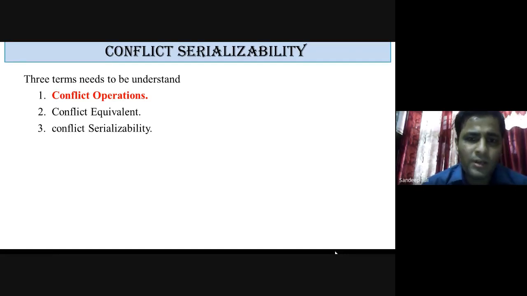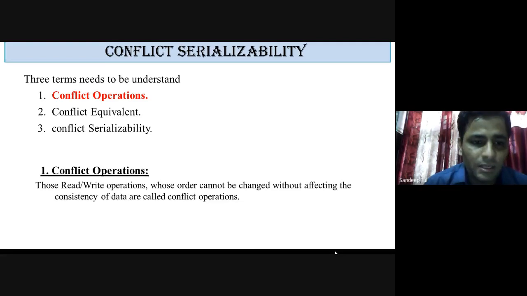First of all, we are now going to see conflict serializability. Before actually understanding the term conflict serializability, we need to understand three important terms related to it. First, conflict operation. Second, conflict equivalent. Third, conflict serializability. In order to define serializability, we should first know what conflict operations are, then what conflict equivalent means, and then serializability can be defined. So first of all, conflict operations.